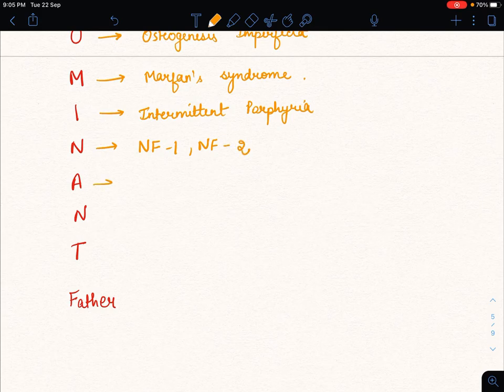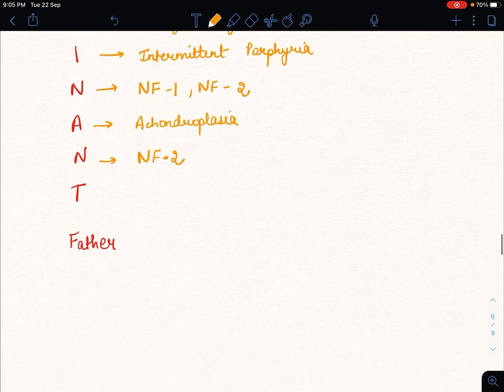So A for achondroplasia, and here is neurofibromatosis 2, which I write up there with N. So one N is neurofibromatosis 1 and another N is for neurofibromatosis 2. And T for tuberous sclerosis.